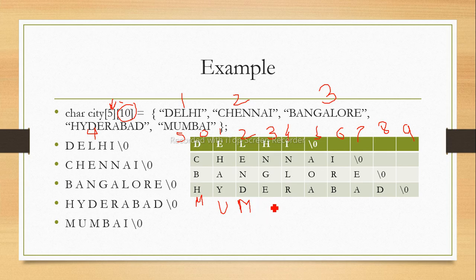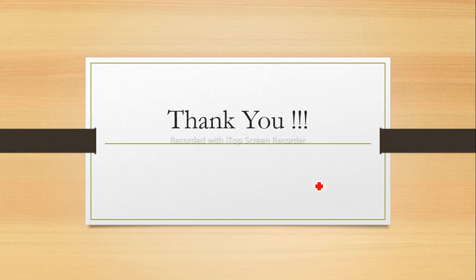So this is an array of strings. The last string is Mumbai, and every string will get terminated by \0. \0 is nothing but the termination. Okay, so this is the example of an array of strings. In an array of strings, the first subscript is used for the number of strings, and the second subscript is used for the number of characters. So here we completed our array. Thank you to all of you.